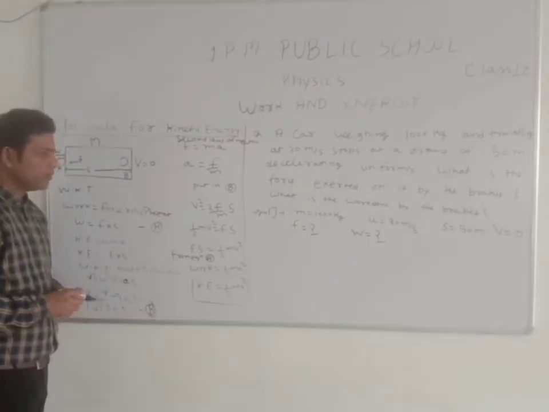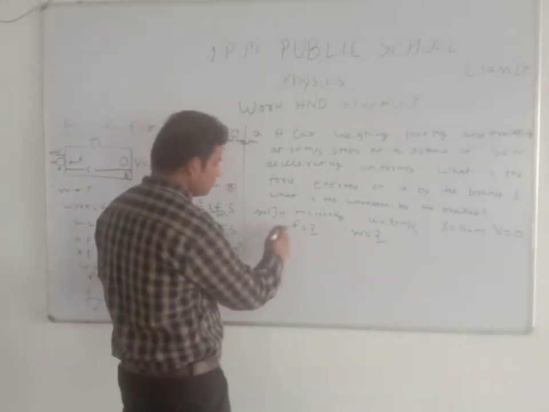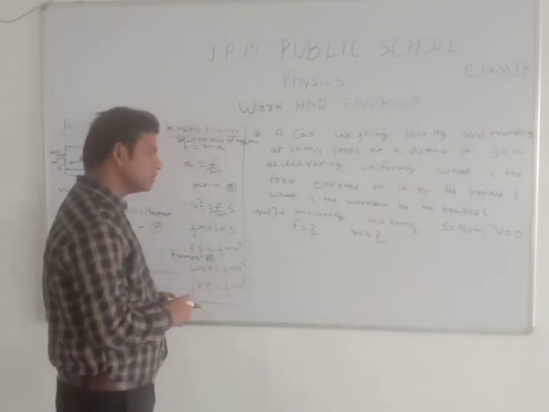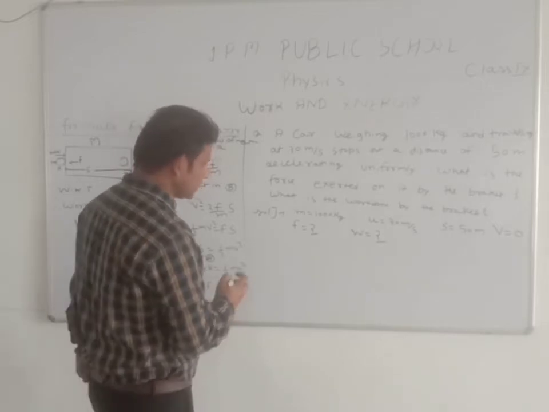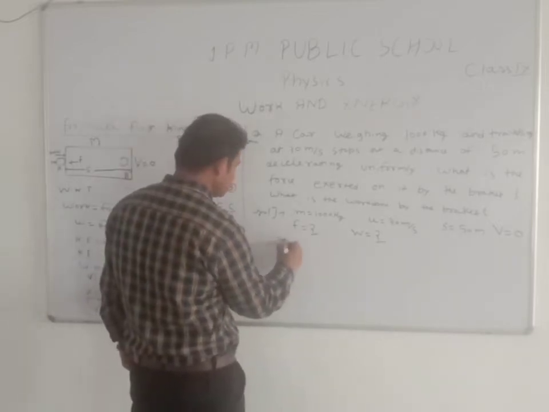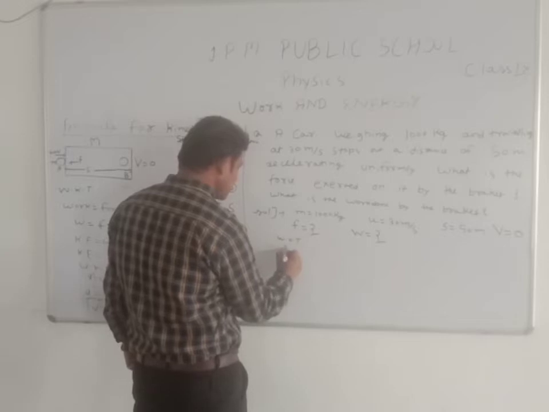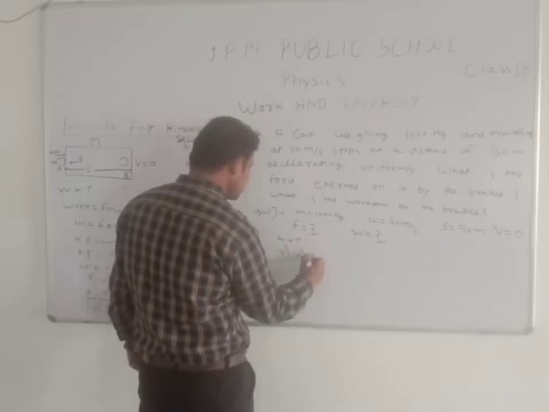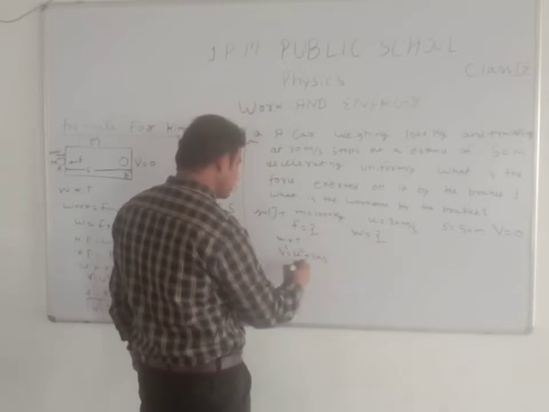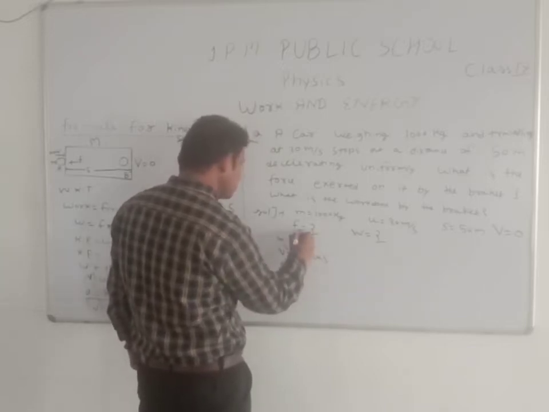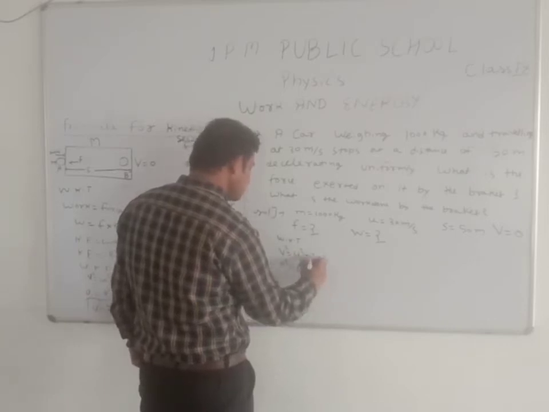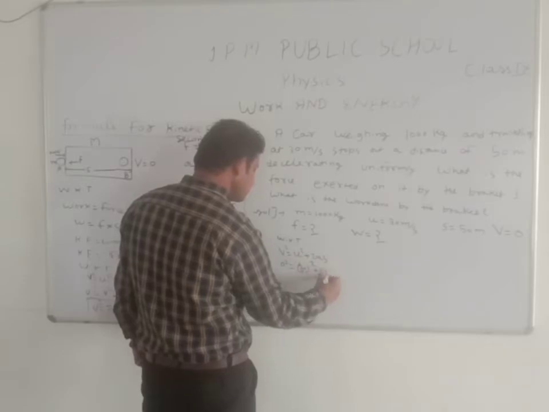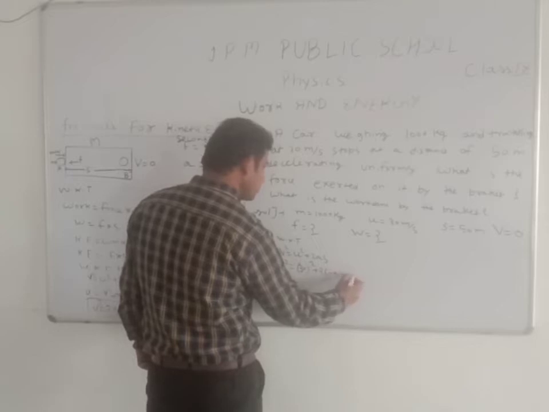Students, we know the formula of force, F equals ma. So here m is available but a is not available. So we can find a with the third equation of motion. v square equals u square plus 2as, and the value of v is 0 and the value of u is 30. The car is retarded, it means a equals minus a and s equals 50.